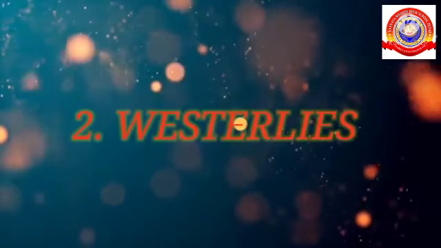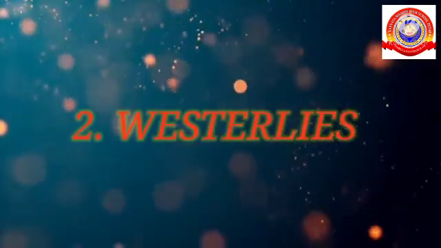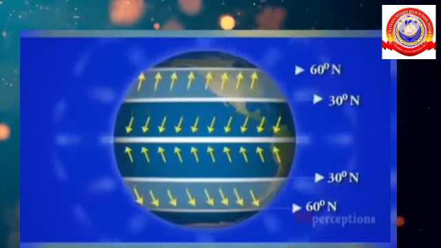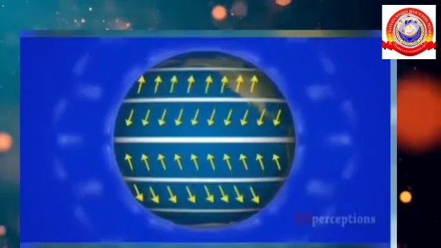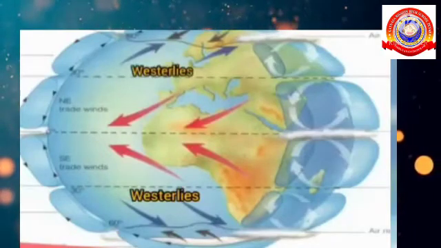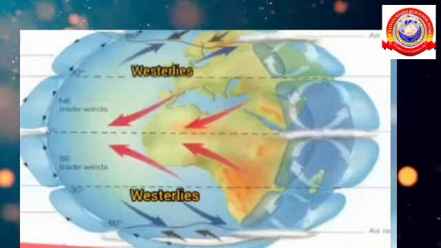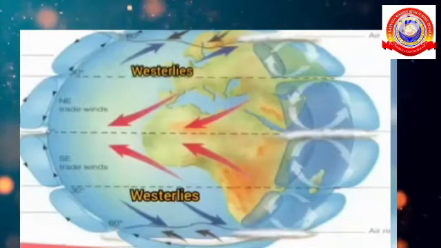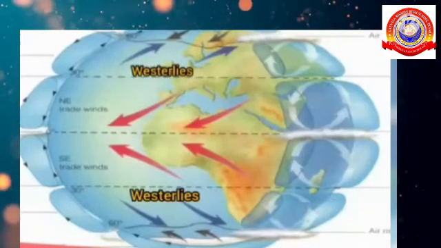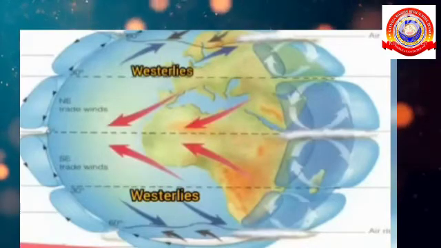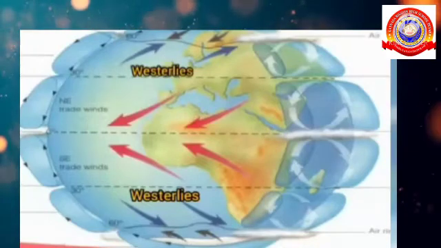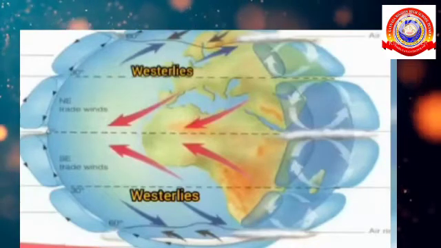Next one is westerlies. Westerlies blow from subtropical high pressure belt to subpolar low pressure belt. As the direction of these winds are mostly from the west, these are known as westerlies. The westerlies are stronger in the southern hemisphere than in the northern hemisphere. This is due to the vast expanse of the ocean in the southern hemisphere.